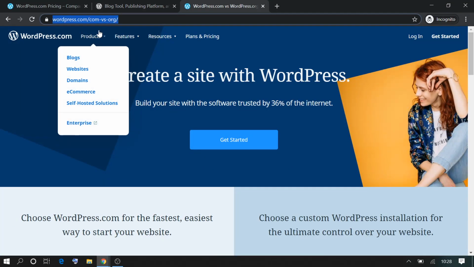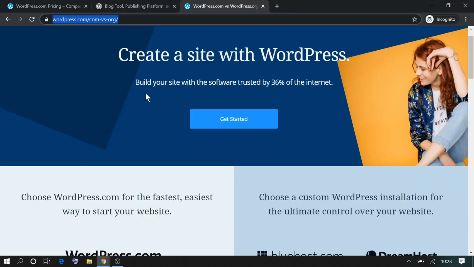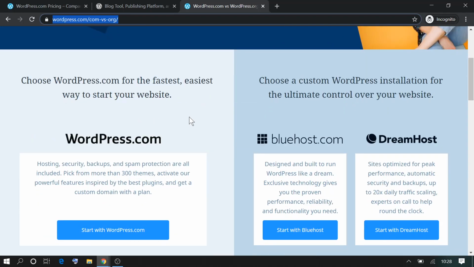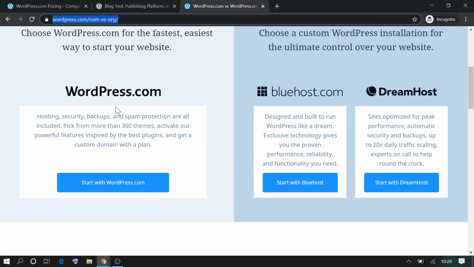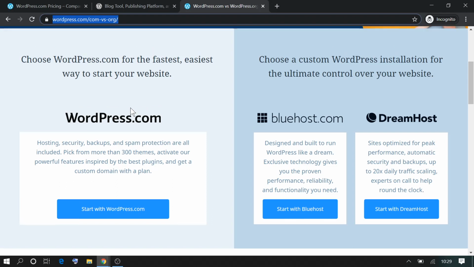WordPress also provides this information on their website, wordpress.com/com versus .org. Here they have fundamentally given what is the difference. Okay. Choose WordPress.com for fastest and easiest way to start your website. One advantage of going with WordPress.com is you don't have to worry about the maintenance of hosting or buying of hosting, or let's say if there's some error on your hosting. WordPress.com handles everything for you.